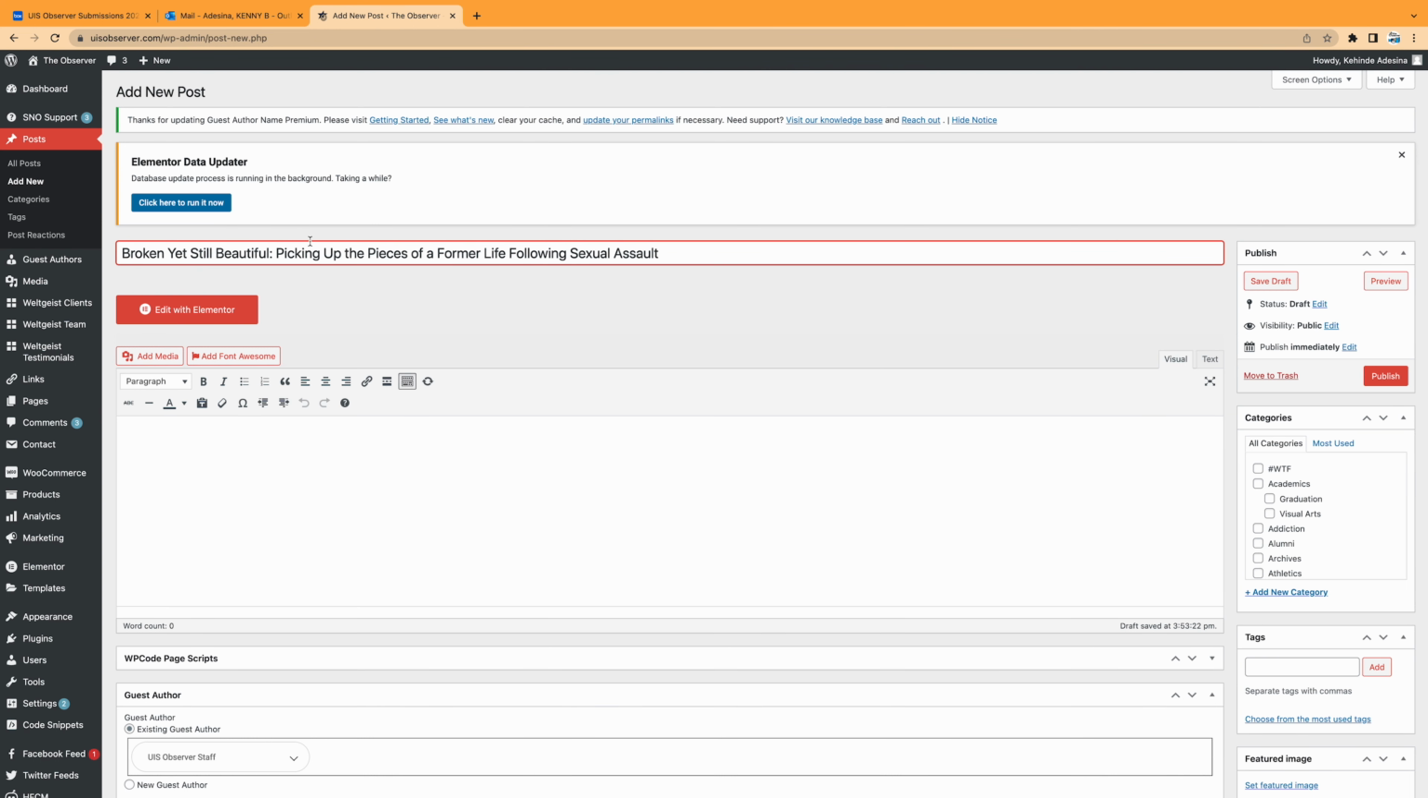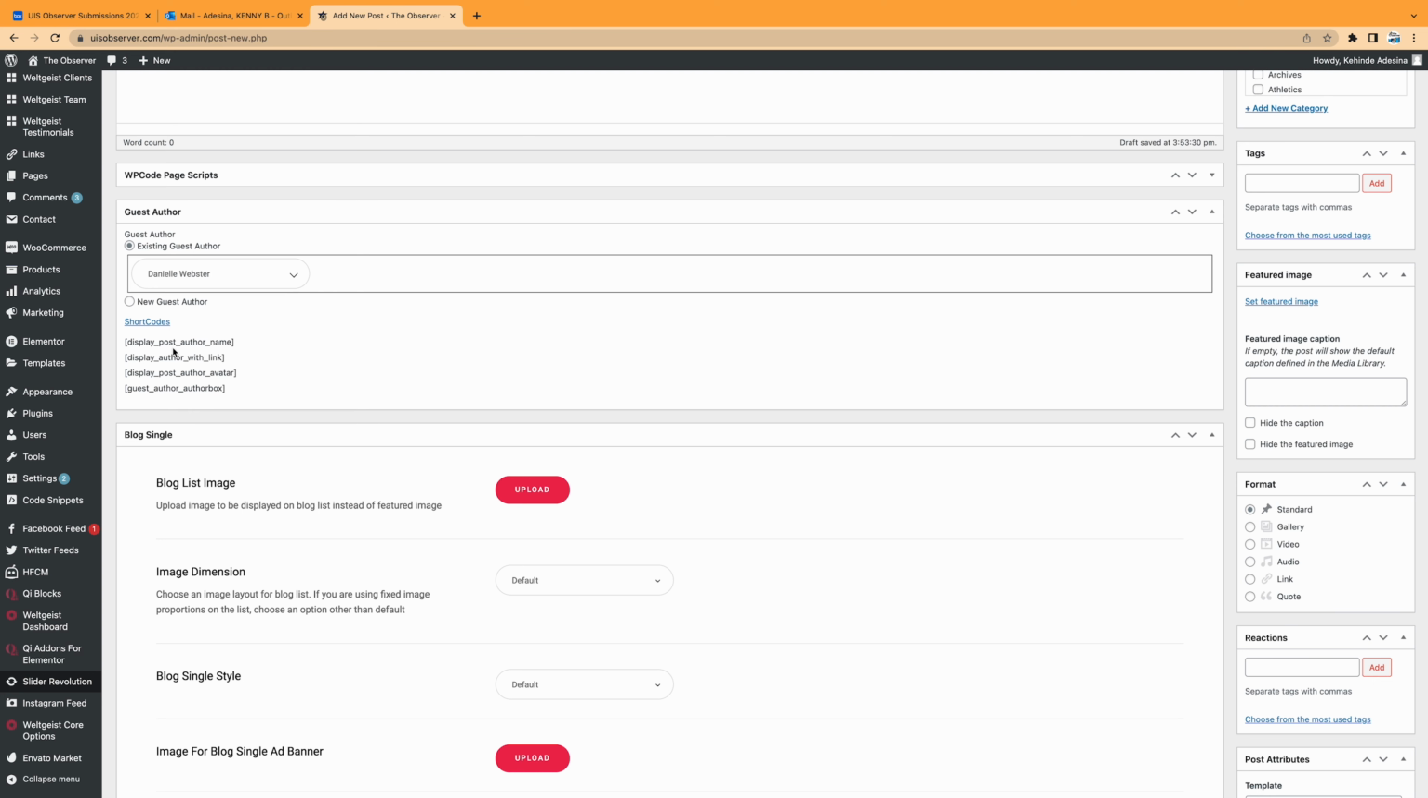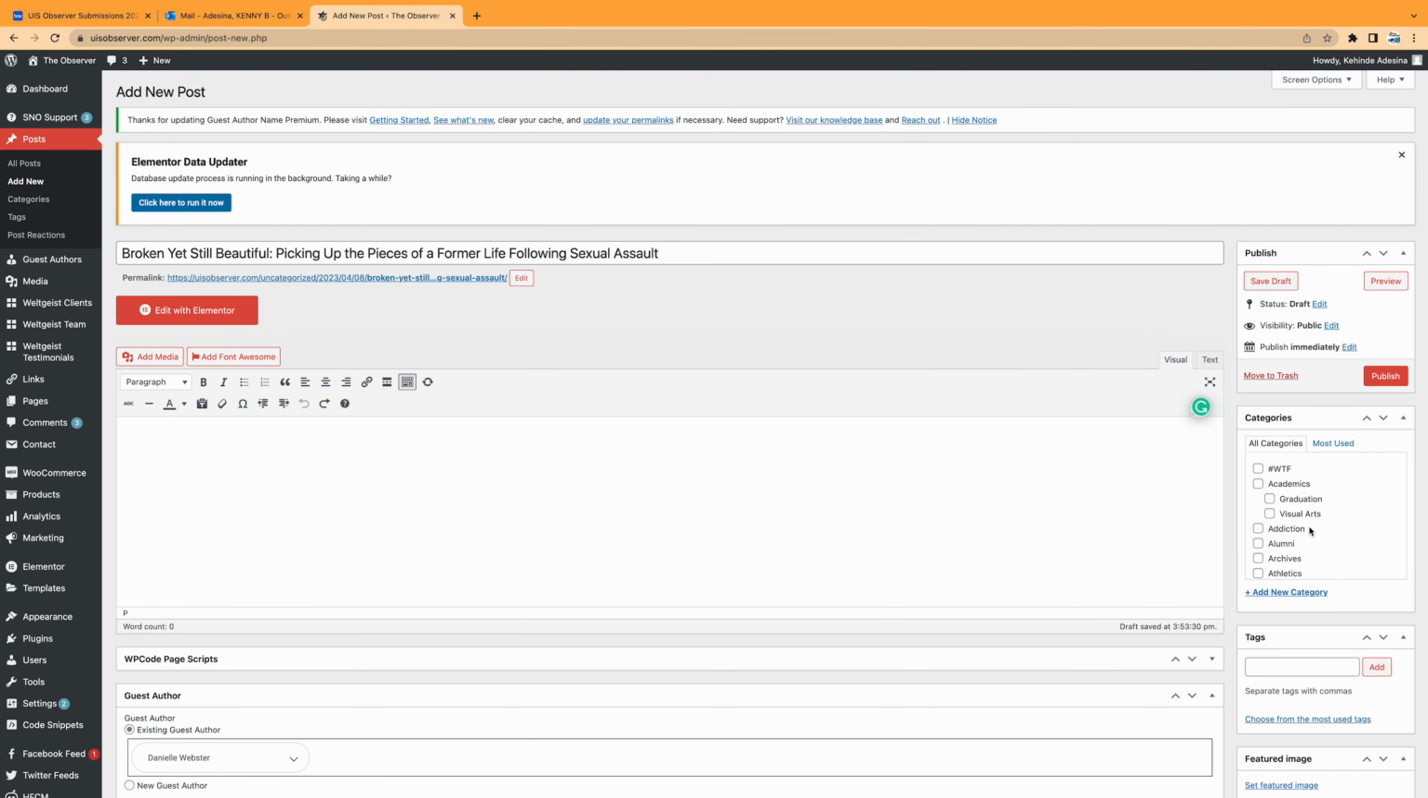Step 2. Add the author. The second thing is to add the author. The story's contributor is Daniel Webster, who was added to our author list at the beginning of the semester, so I just search the name here and it pops up. Step 3. Add tags or categories. Now the next step is to add tags or categories to the story.